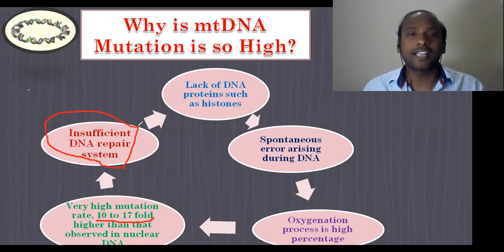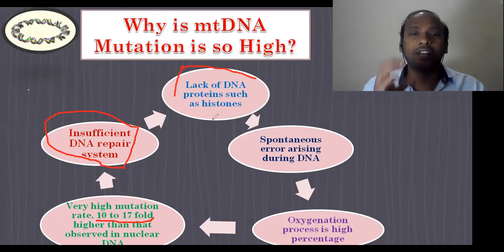So here you should understand that there can be a repair system in the mitochondrial matrix, but that system is insufficient, not up to the level of the mutation rate. That is the first point. And the second thing is the lack of DNA proteins such as histones. This is also very important.